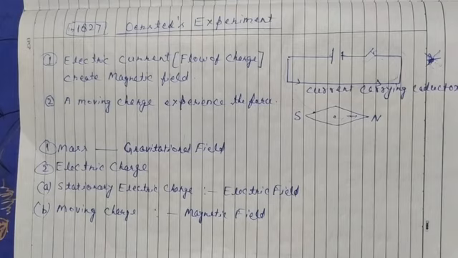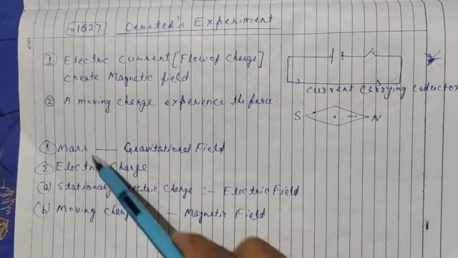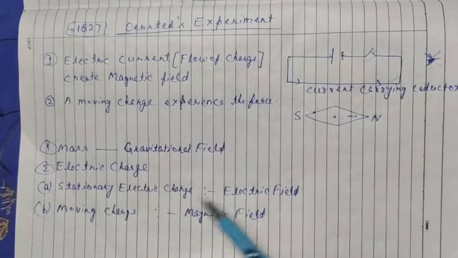So a magnet is made by moving charge. These are the sources of these three fields. Now we will define them and see their character and properties in the next lecture.